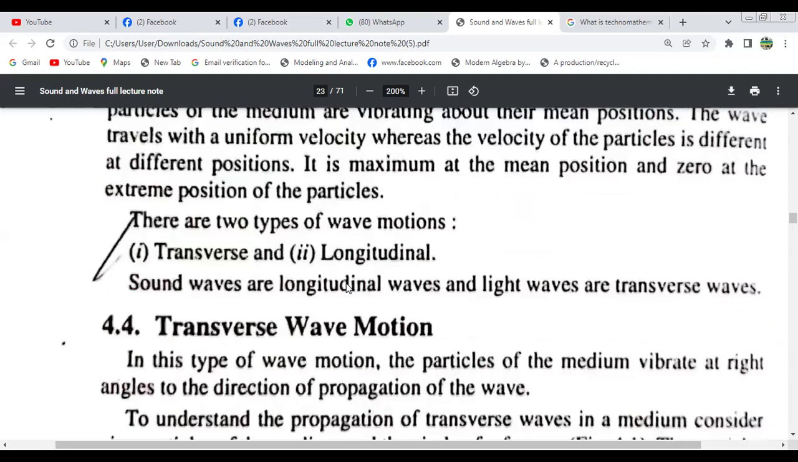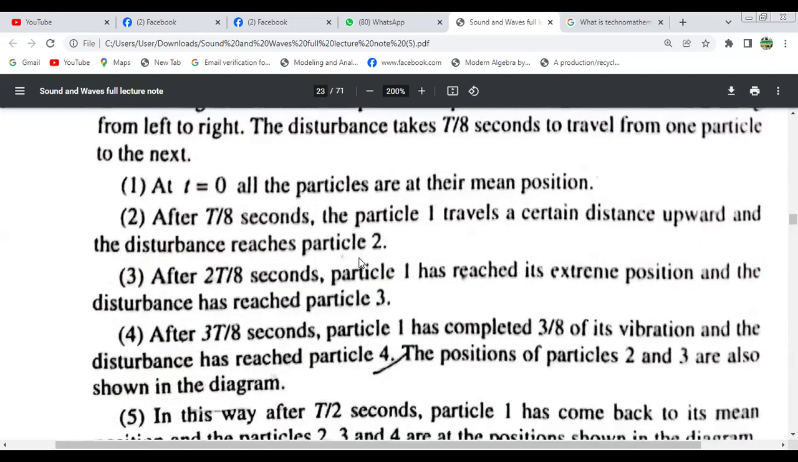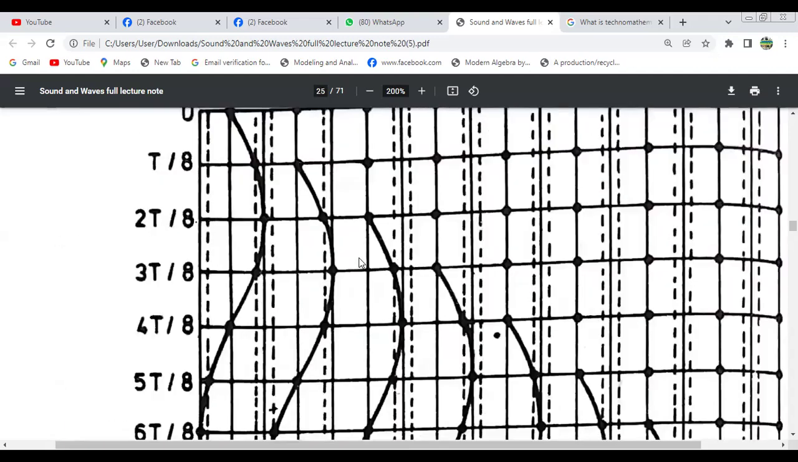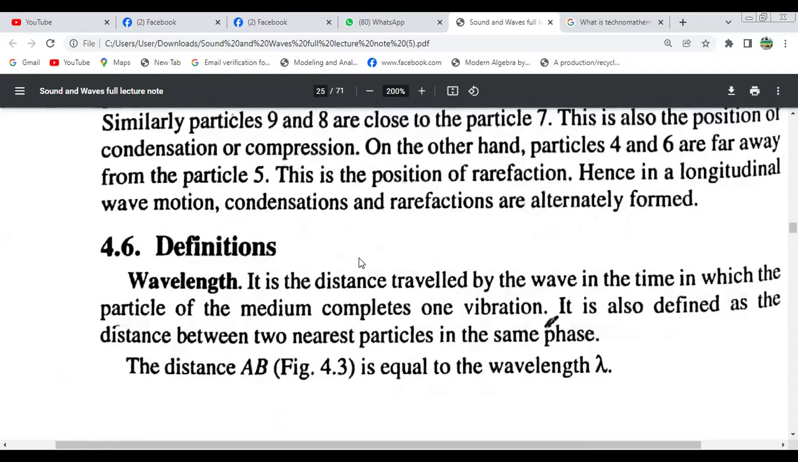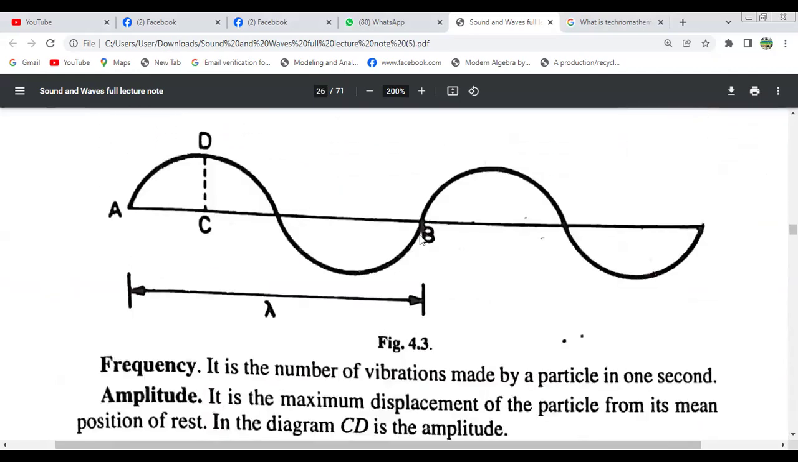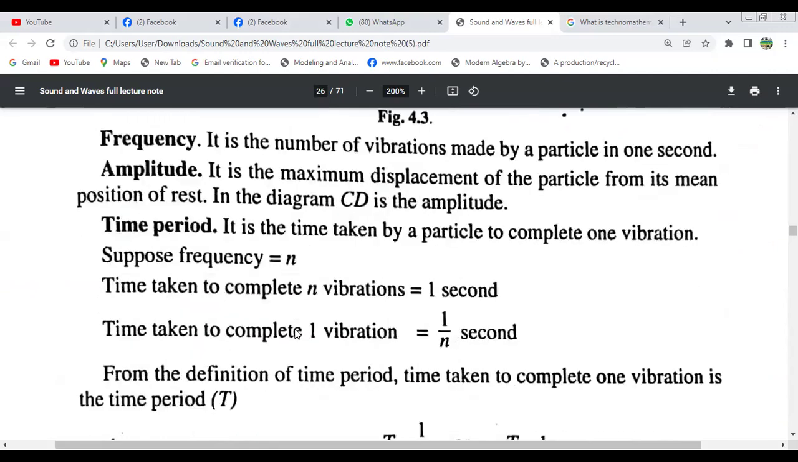Now there are actually mainly 2 types of motion, transverse and longitudinal. So we have also discussed what is transverse and what is longitudinal. We also discussed this motion. Now we also define the wavelength. This is the wavelength from A and B, this length. And frequency, we also discussed what is amplitude, what is the time period.